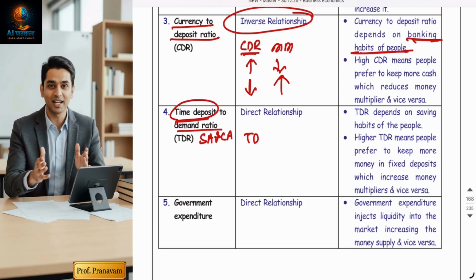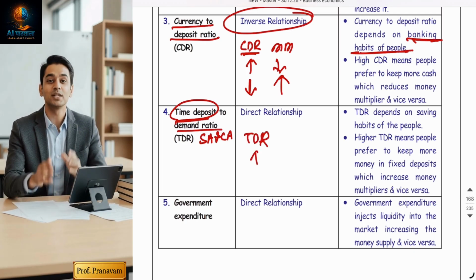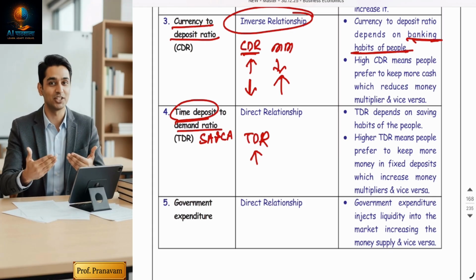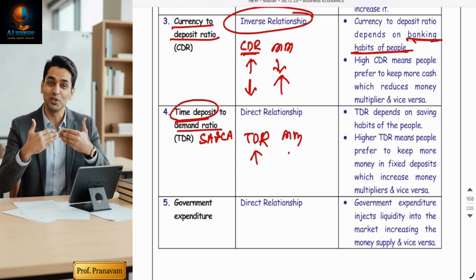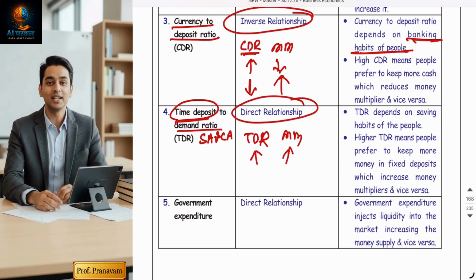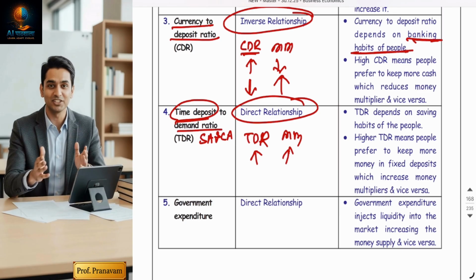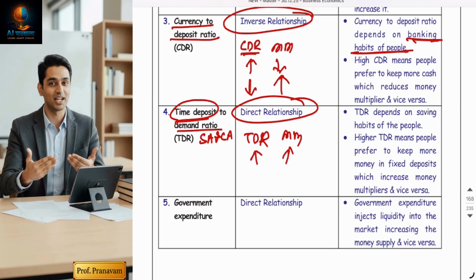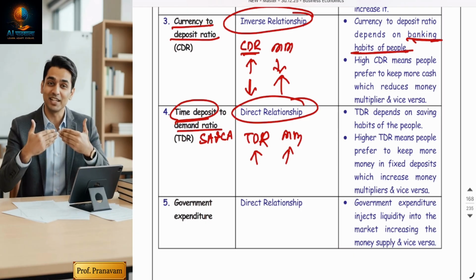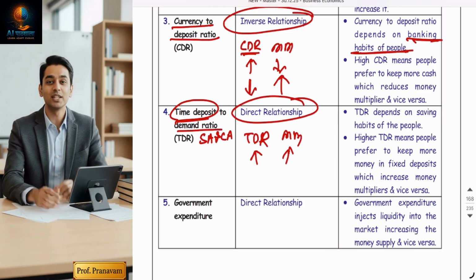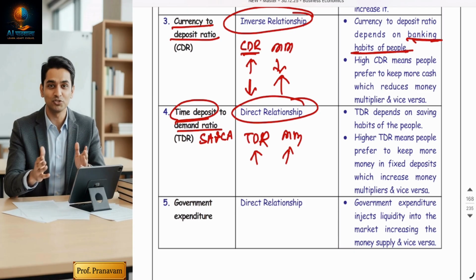So if TDR is high, that means people are keeping more money in FD as compared to demand deposit. So money multiplier will be high. So TDR and money multiplier have direct relationship. Why? Because once you have kept money in FD, the bank is sure that you are not going to withdraw this money for at least 1 year. So they are going to give more loans for a longer period.